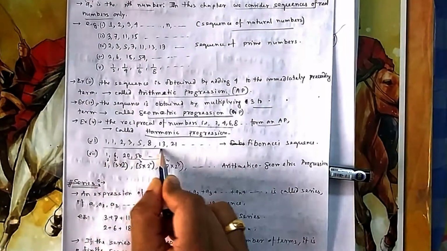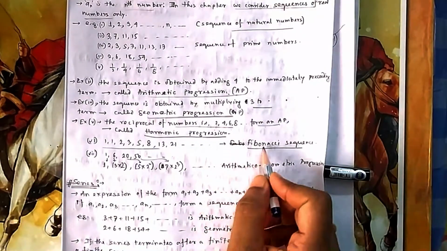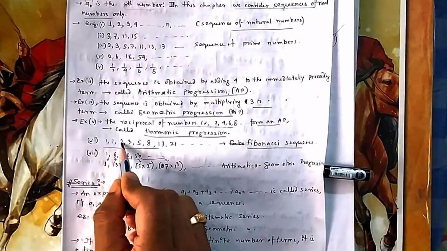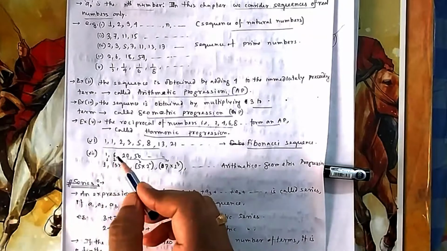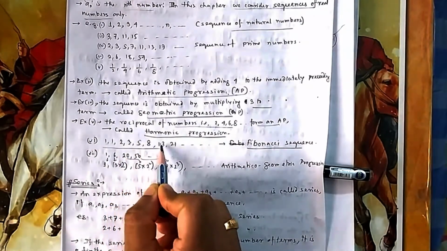This one you will find in the Fibonacci series. In your engineering applications you will find lots of applications of this series. It is nothing but 1, 1, then 1 plus 1 is 2, 2 plus 1 is 3. The next term comes by adding the previous two terms. So 3 plus 2 is 5, then 5 plus 3 is 8, 8 plus 5 is 13, 13 plus 8 is 21.